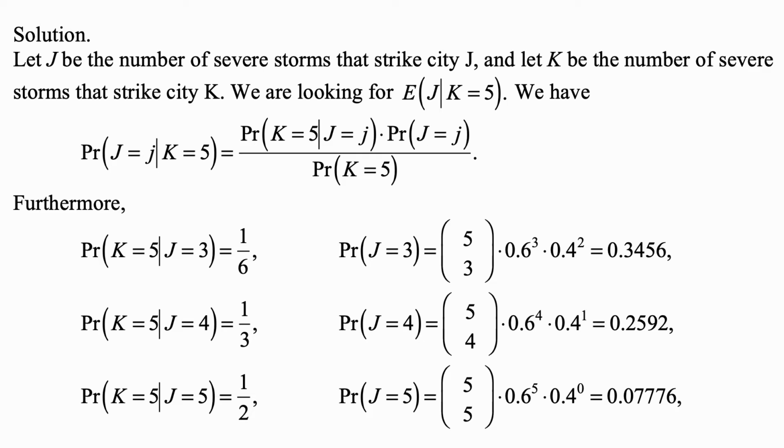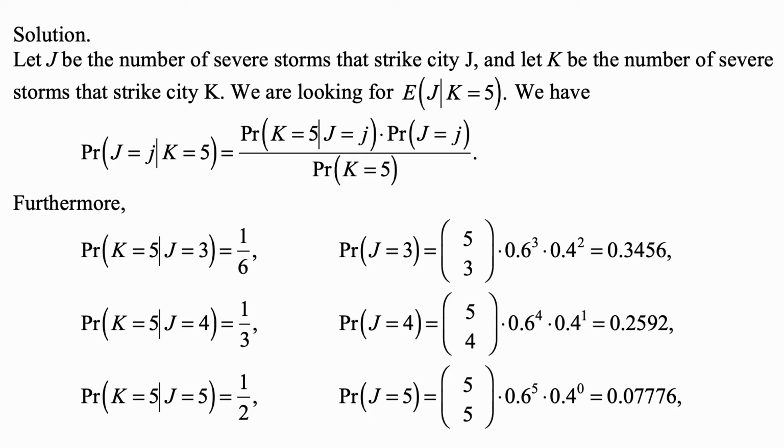It's a direct consequence of the definition of the conditional probability, or a simple form of Bayes' theorem.